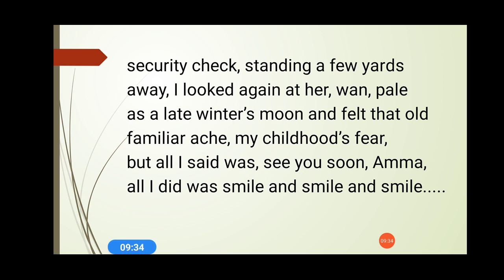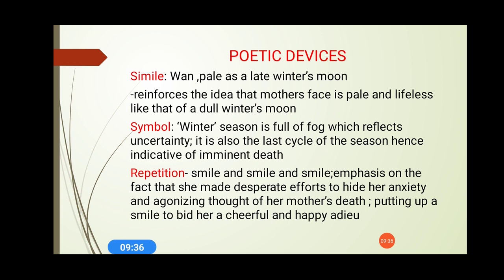So again, let's see whether the poetic devices have been used or not. Yes, lots of poetic devices have been used. The first one is simile, the second one is symbol, and the next one is repetition. Simile is a direct comparison, and here the poem is all about the mother. So here again the mother is directly compared to what? She is compared to late winter's moon.